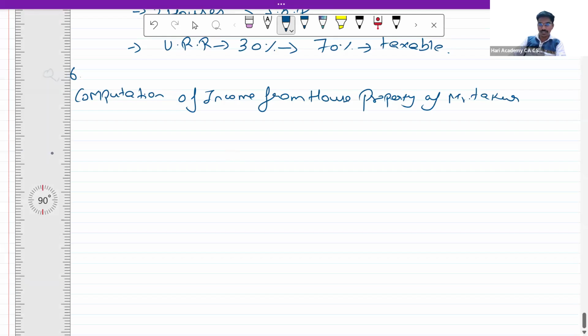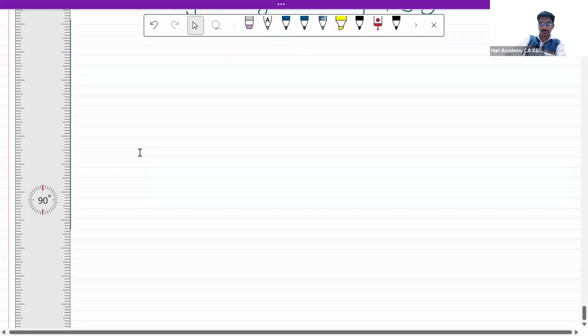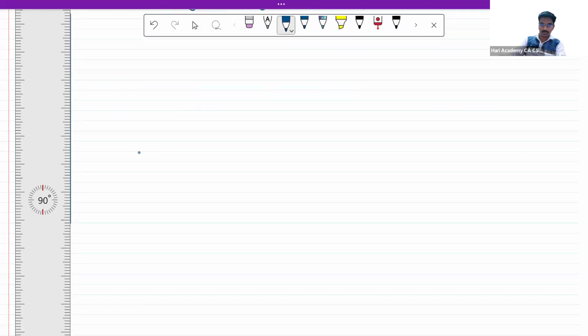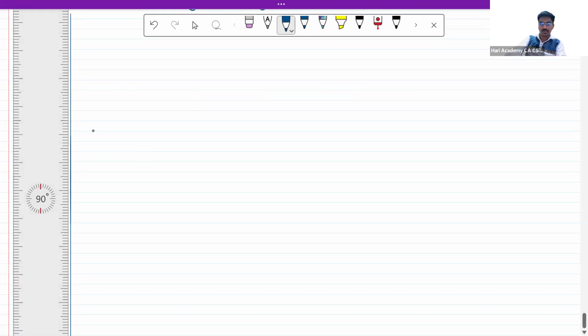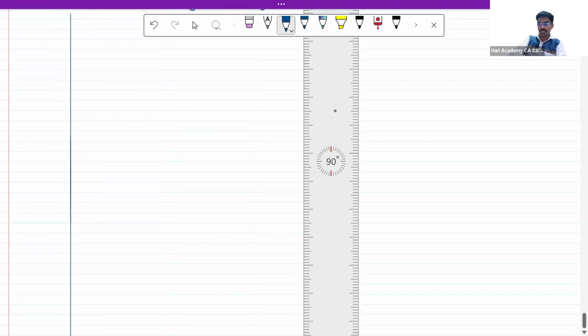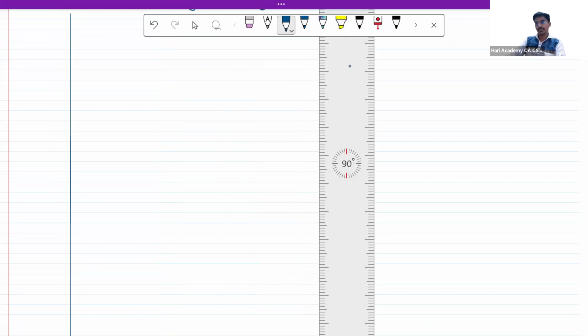So first it is going to be serial number as always. The next is particulars, then note number, amount.